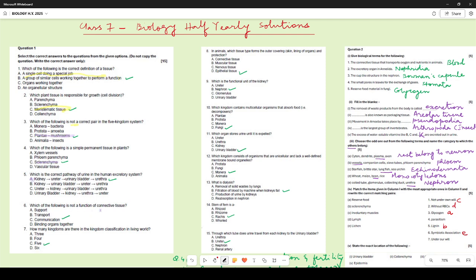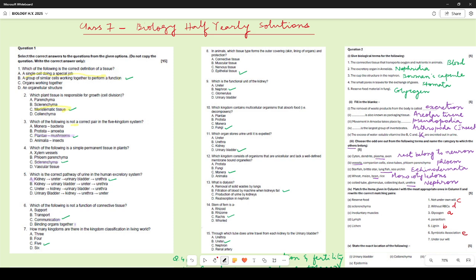Which of the following is not a function of connective tissue? Communication, because that is the function of nervous tissue. Connective tissue gives support. We see bone and ligaments, they are also part of connective tissue. Transport, blood is a connective tissue. Binding organs together, we have the areolar tissue.